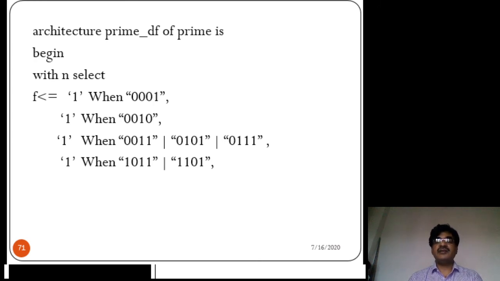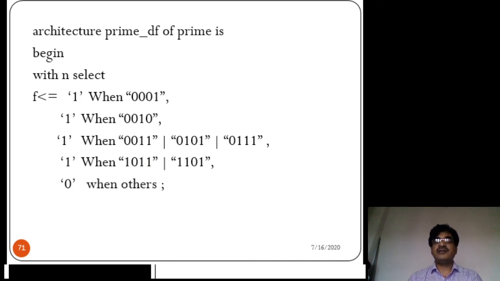So if the n value is the binary number 0001, that means decimal 1, the result is that it is a prime number. Similarly, if the choice is 2, that is prime; 3 or 5 or 7 means prime; 11 or 13 also indicates prime.